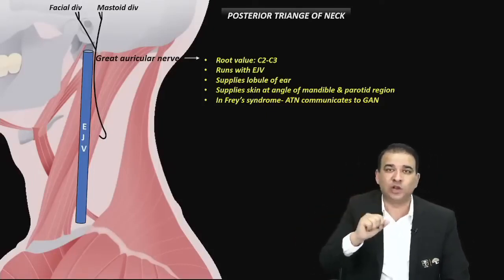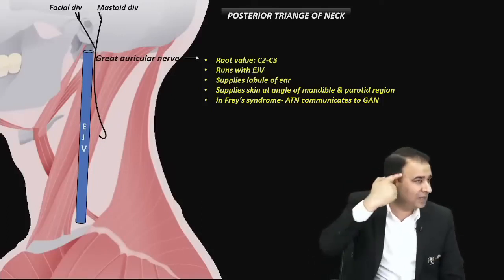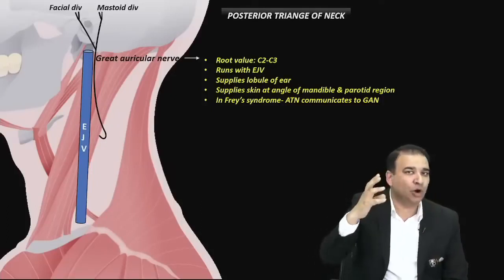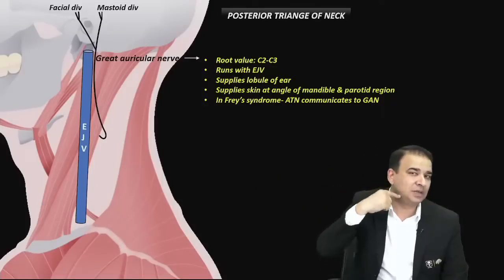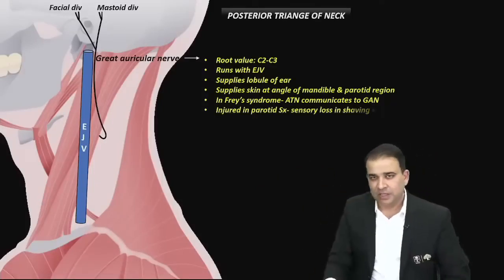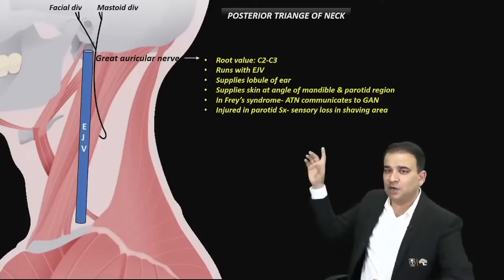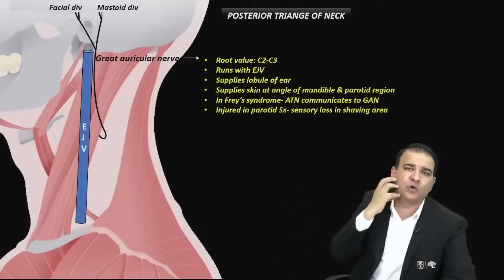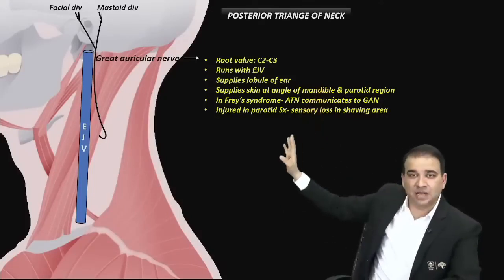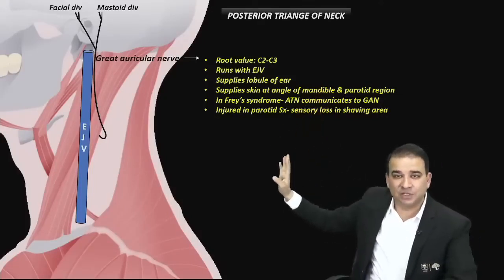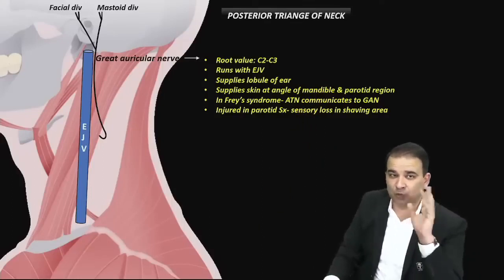That is not because of the auriculotemporal nerve, because the auriculotemporal nerve supplies the skin of the auricle and temple. That is because probably during the parotid surgery, the great auricular nerve got injured here, the nerve supplying the parotid region. So with injury in the parotid surgery, the sensory loss will be seen in the shaving area, that is the parotid area. That line will help you. All these are questions asked in different examinations. Great auricular nerve, that's why it is so important here.